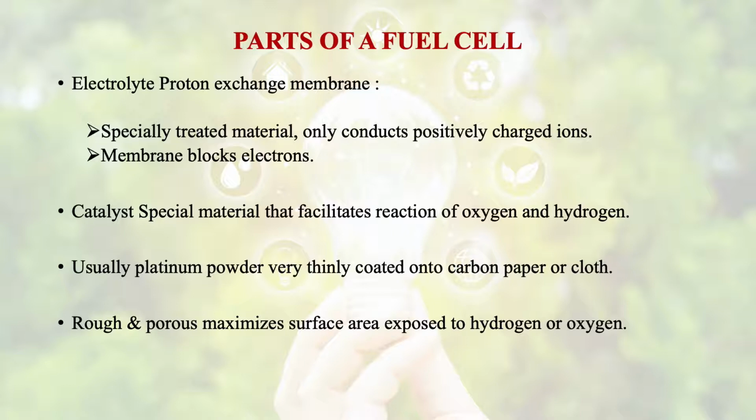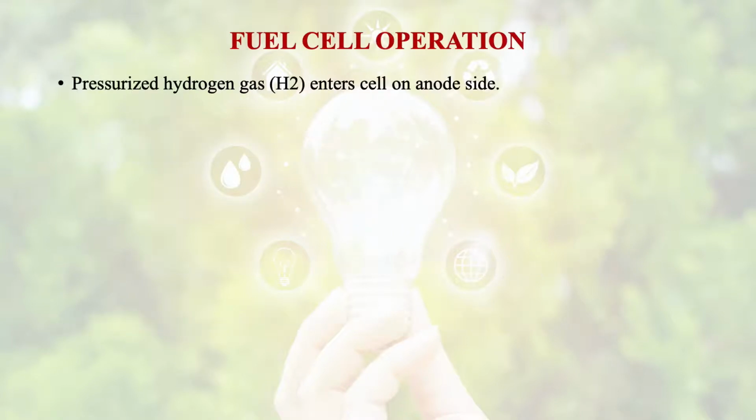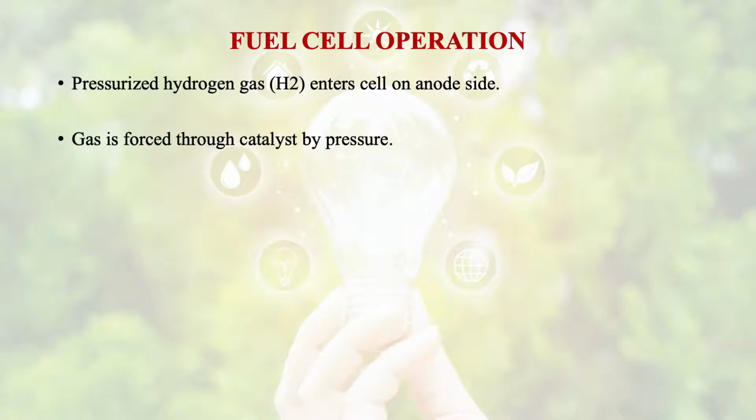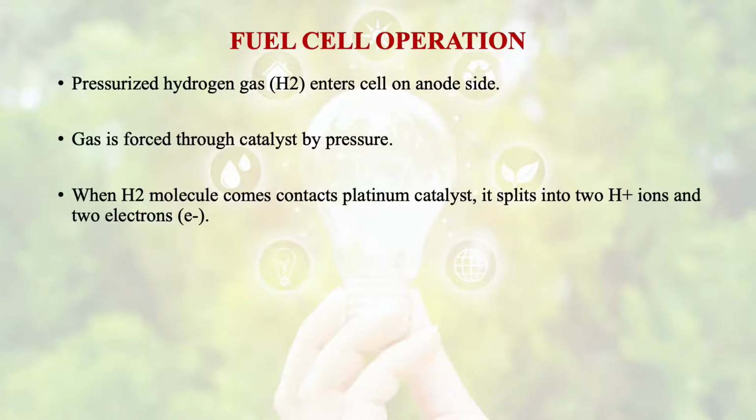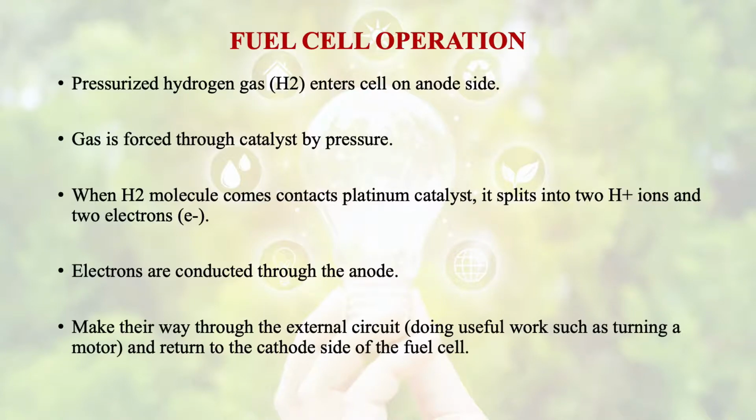Then its operating principle. The pressurized hydrogen gas enters the cell on the anode side, and this gas is forced through the catalyst by pressure. When hydrogen molecules come in contact with the platinum catalyst, they split into 2 H plus ions and 2 electrons, e minus. Electrons are conducted through the anode, and they make their way through the external circuit doing useful work such as turning a motor, and they return to the cathode side of the fuel cell.